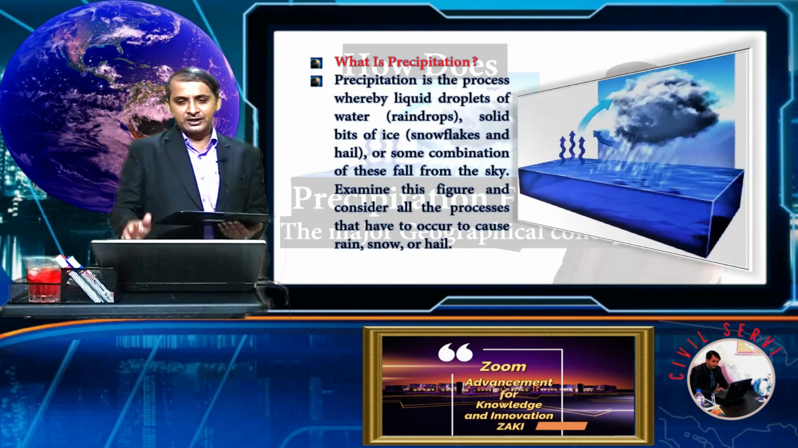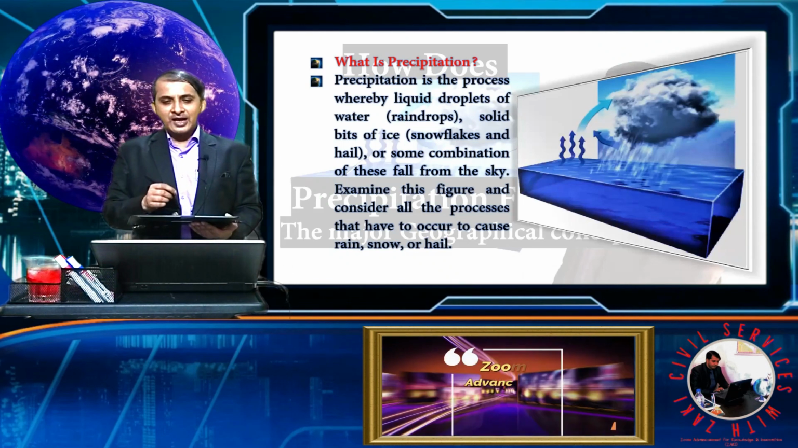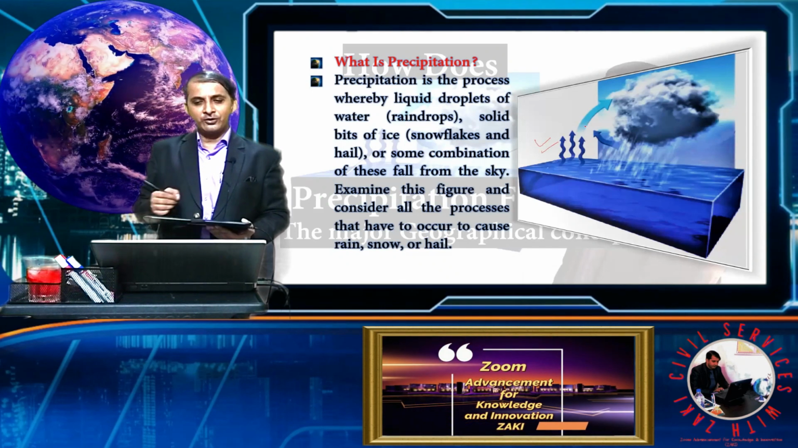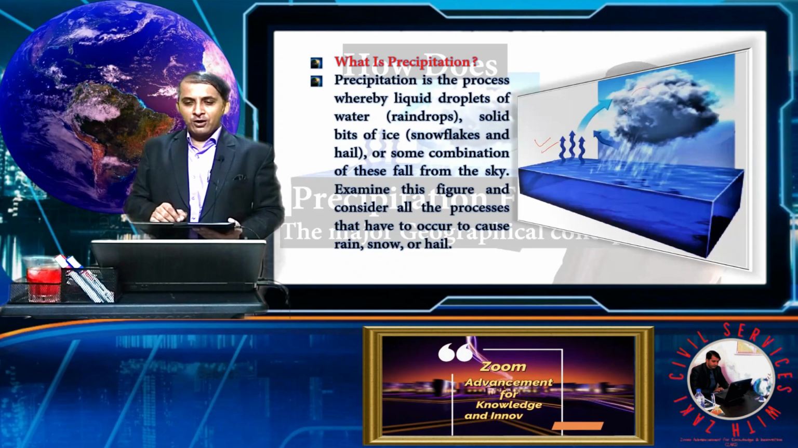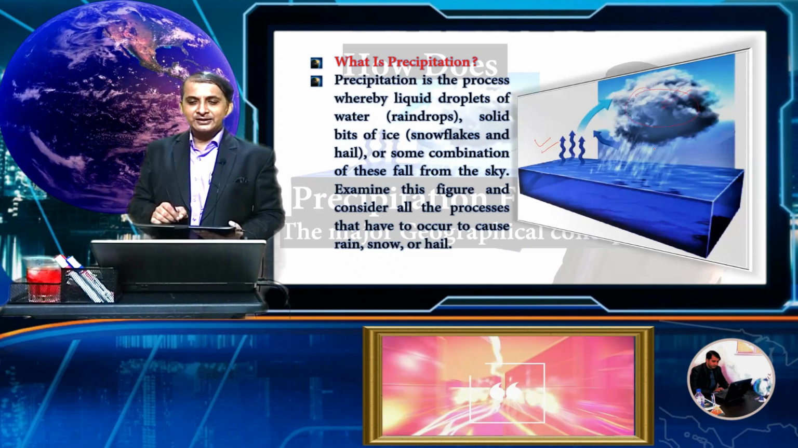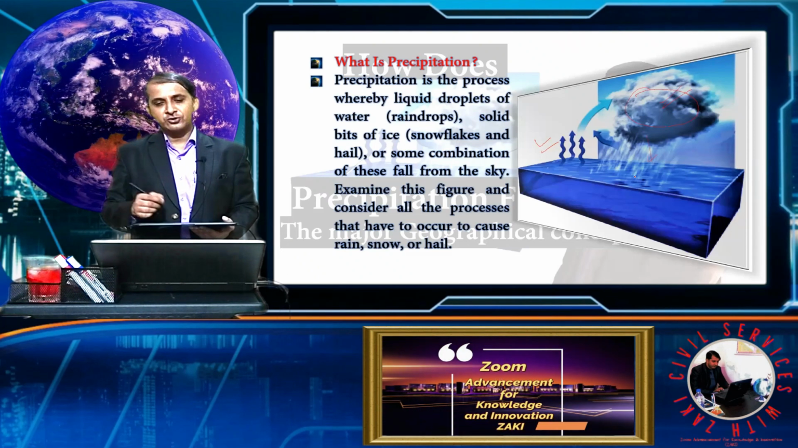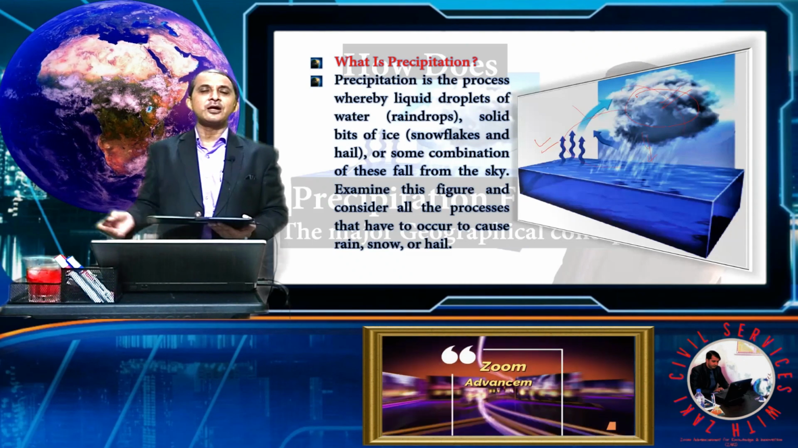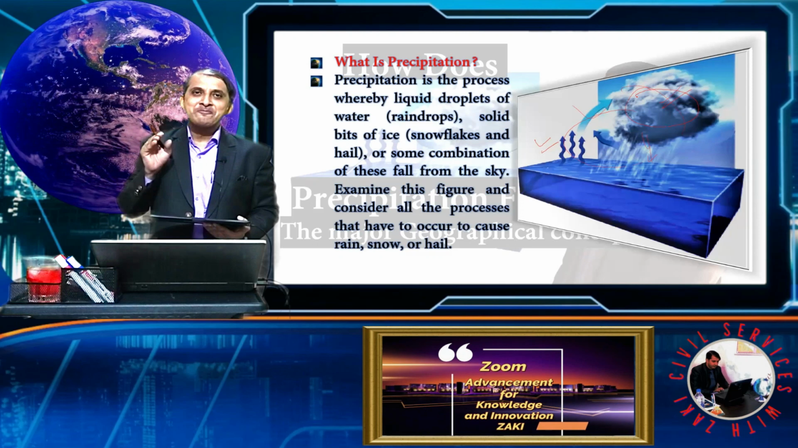If you see this figure, this is the cycle of precipitation. First, water evaporates from the oceans or other places, forms clouds like this, and finally rain or snowfall happens. So this is the basic cycle of precipitation. We understand all these step by step.